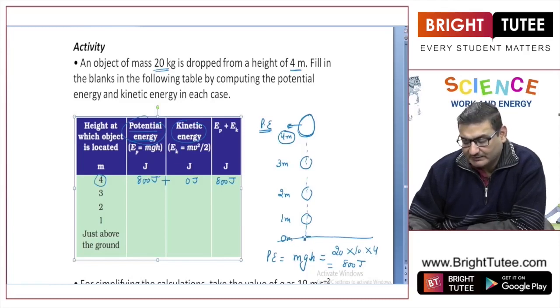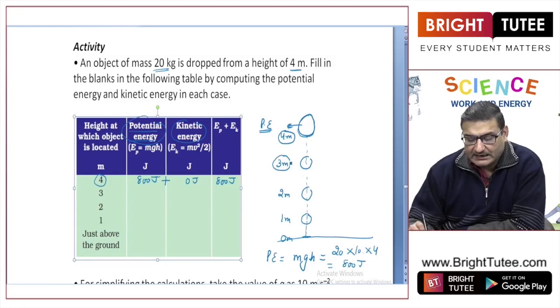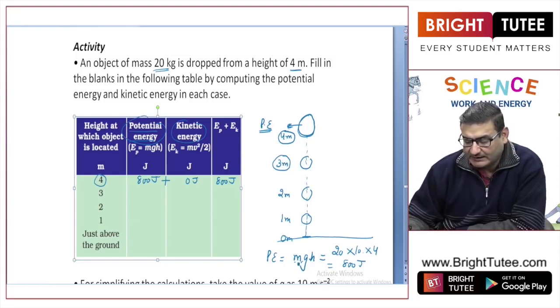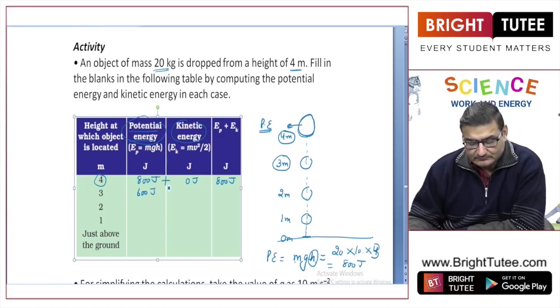That means the moment it strikes the ground. Now when the object is at a height of 3 meters, I'll once again calculate its potential energy, same formula mgh, but now putting the value of h to be 3 rather than 4, and now I'll get the value to be 600 joules, right?